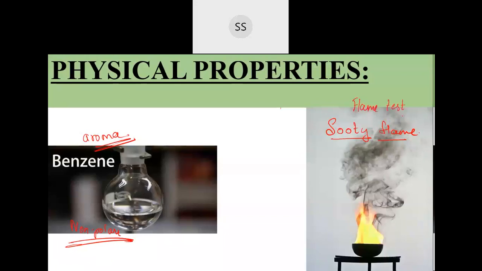So when we take one spatula of these aromatic compounds, we get the flame of this category, and you can see that black smoke coming out. But if they are aliphatic, they don't give you such. So that's how we categorize them. So a sooty flame is being formed.